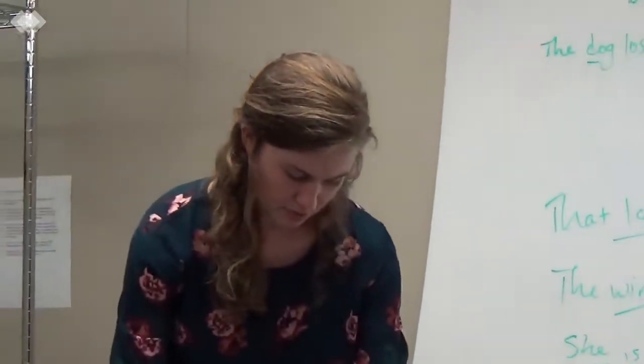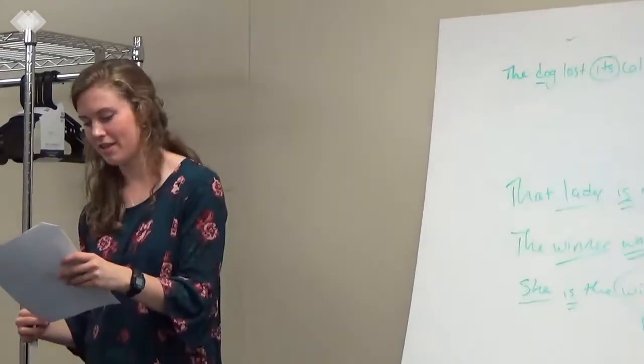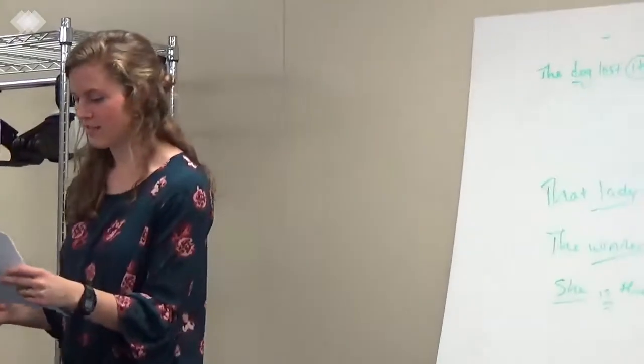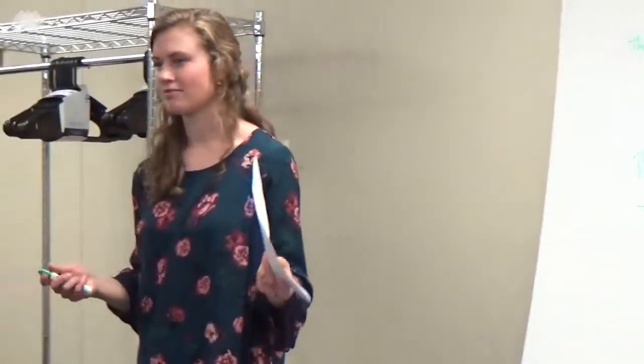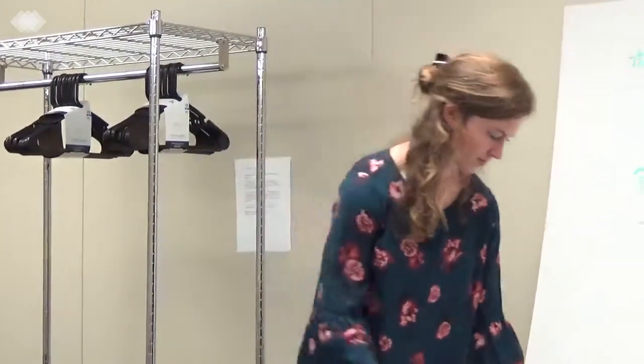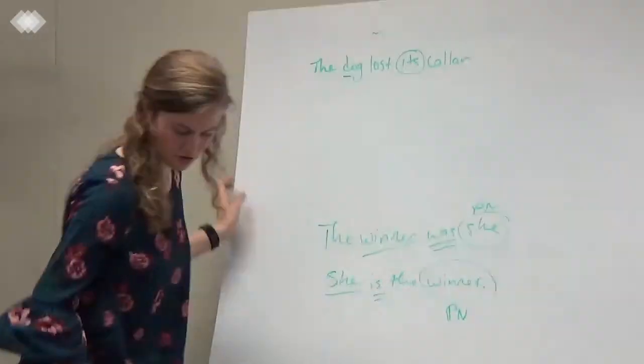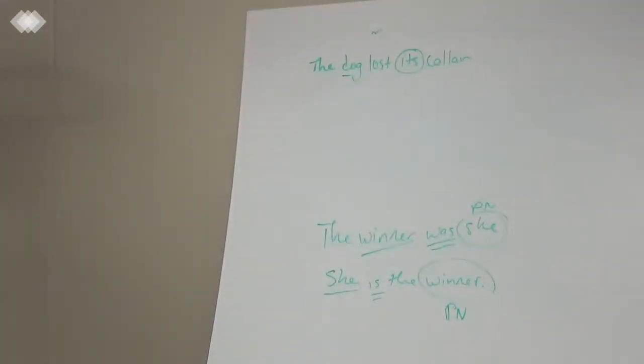So, let's look at the next example. Some ducklings waddle after their mother. Is this correct? Yes. And why? There's ducklings, yeah, there refers to multiple ducklings.